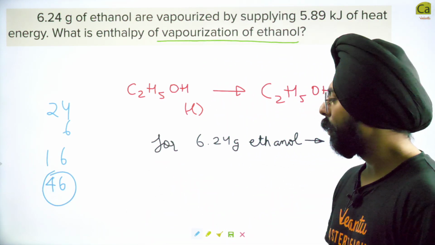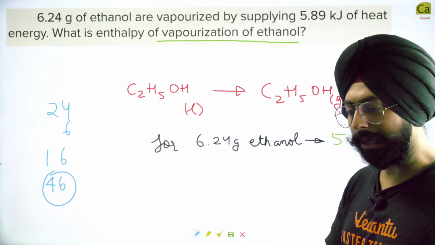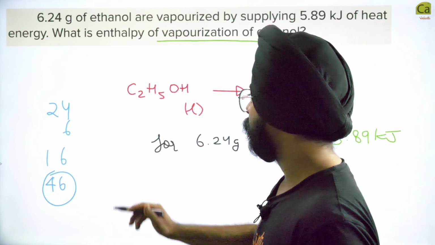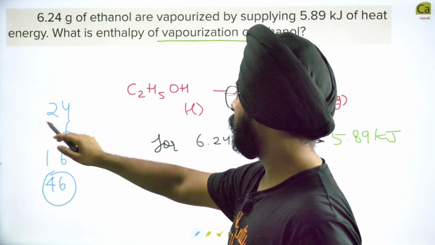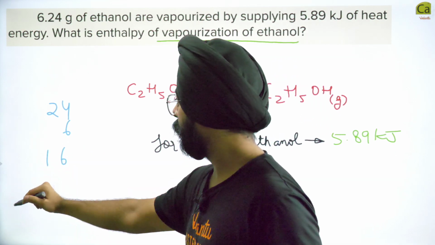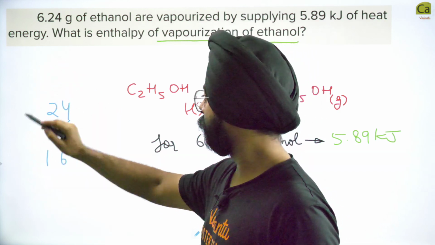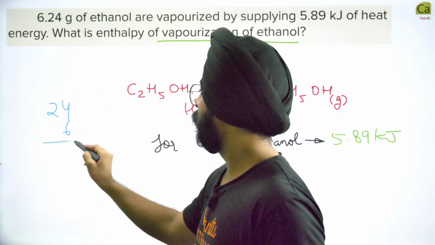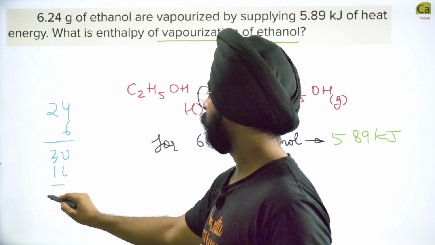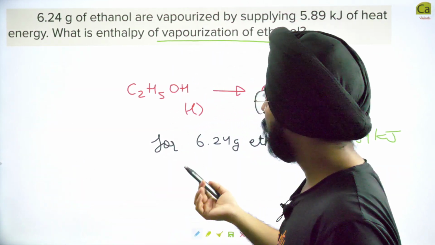Cool. So let me double check once because my mathematics is very bad and I don't have the help of the chat box today. So 12 into 2 is 24, 24 plus 6 is 30. Okay, sorry, did I make a mistake? Just a second. Yes, this will be 30 plus 16. This will be 46. Yes, okay, what I did was absolutely right. So ethanol's weight is 46.